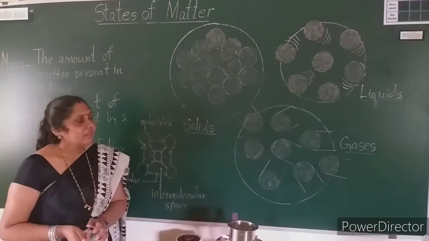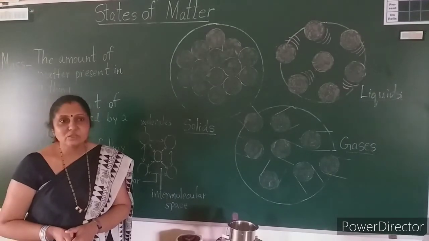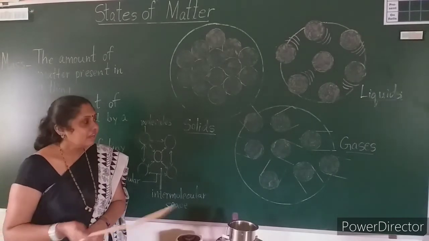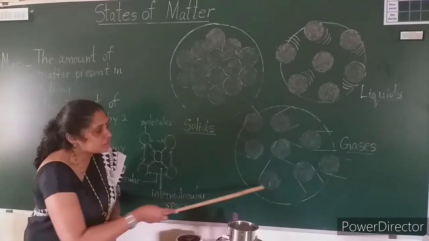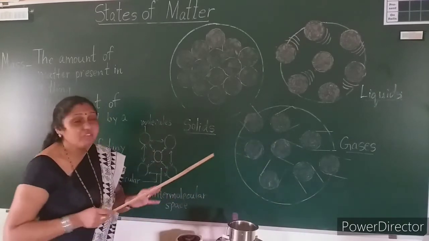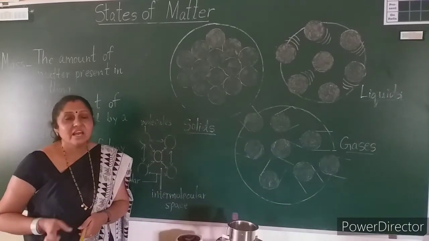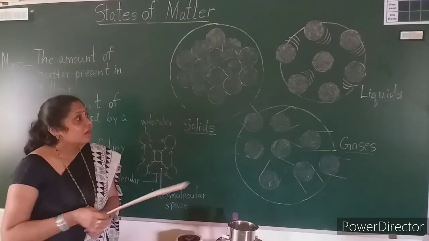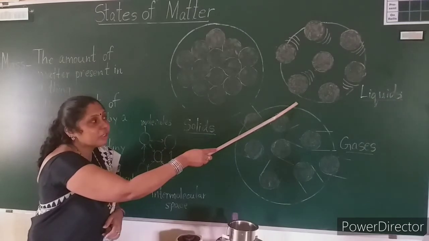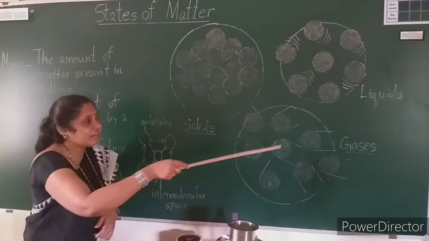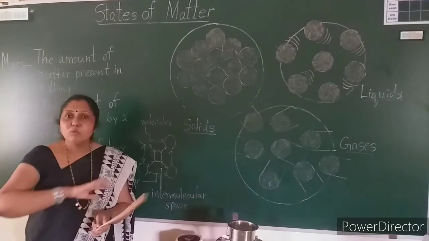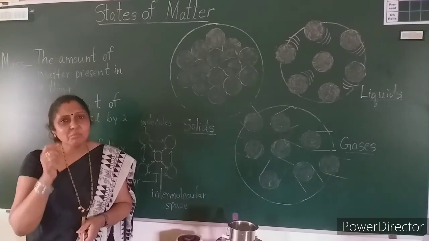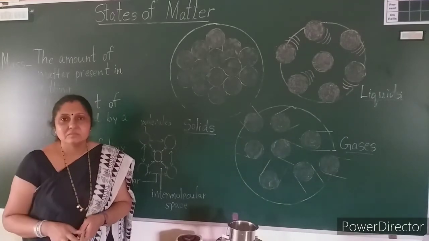Now in gases also you can see that the molecules are very freely arranged. They move about very freely, more than the molecules in the liquids. So a very simple example, children, is air.